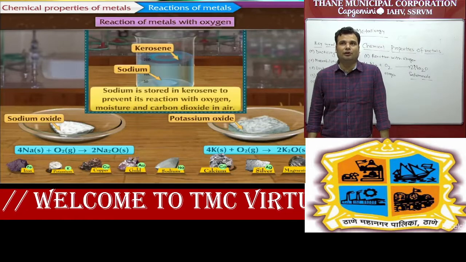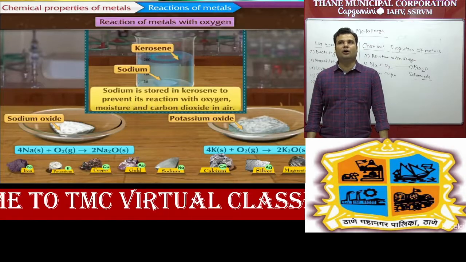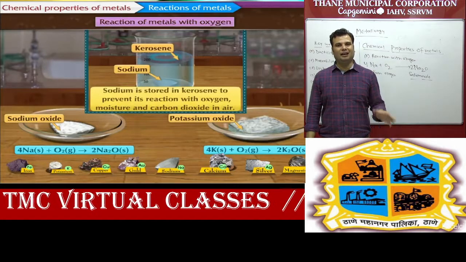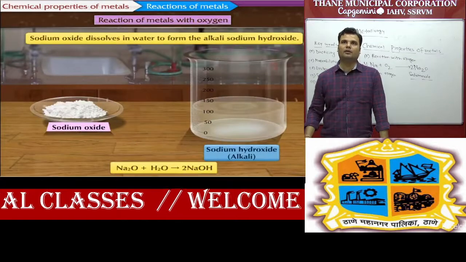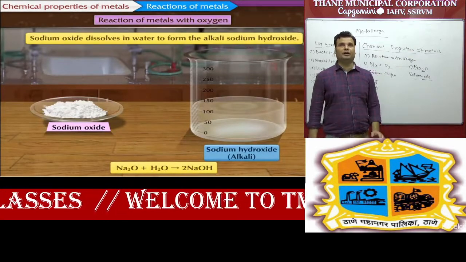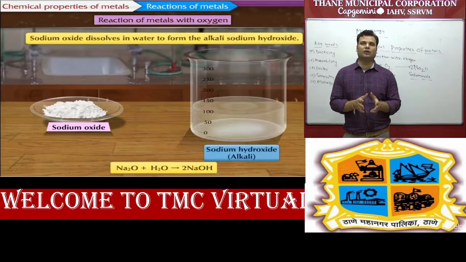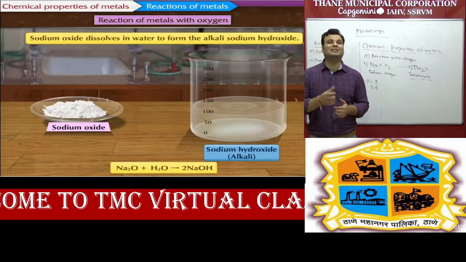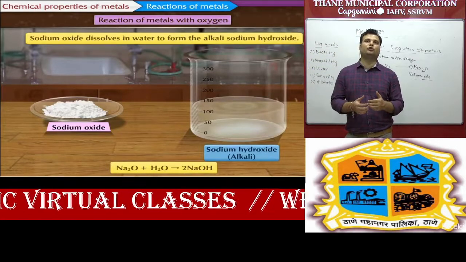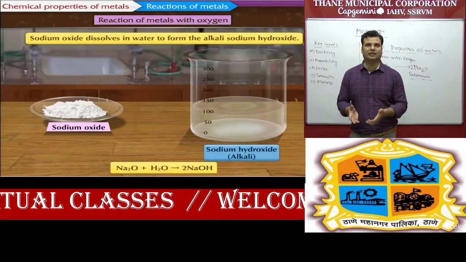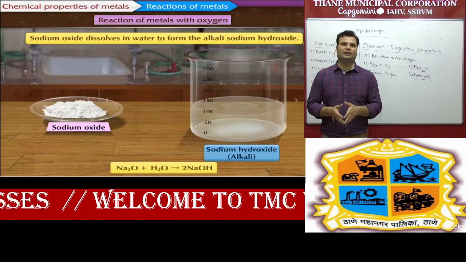You can also see in the slide that sodium is stored in kerosene to prevent its reaction with oxygen, moisture and carbon dioxide in air. They will ask this type of question in the exam as a scientific reason. Next, very important, some metallic oxides are soluble in water, and they are called alkalis, like sodium hydroxide. Many students have a doubt about what an alkali is. Any metallic oxide that is soluble in water is called alkaline. Sodium oxide is soluble in water forming sodium hydroxide, so it is called alkali. Potassium oxide is soluble in water forming potassium hydroxide, so it is called alkali.